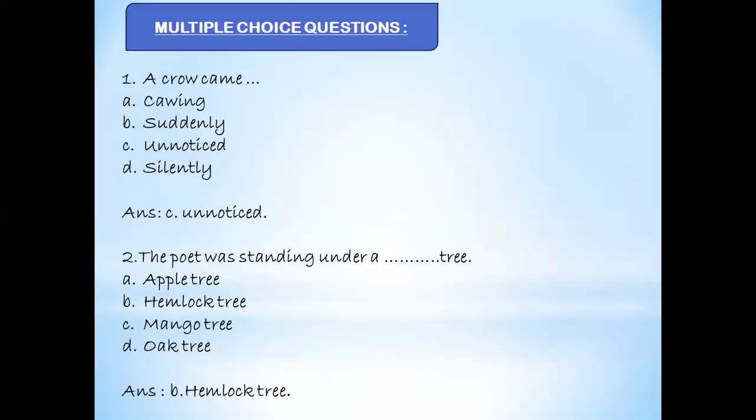Okay, so the first question comes here. A crow came, cawing, suddenly, unnoticed, or silently? And the answer is option C, unnoticed, because the poet was just standing under a hemlock tree and he did not notice from where the crow came and how the dust of snow started falling. He did not notice. Only after the snowflakes fell did he notice that there's a crow above in the tree. He is delighted, and because of its movement, the snowflakes have fallen on him. So here it is unnoticed.